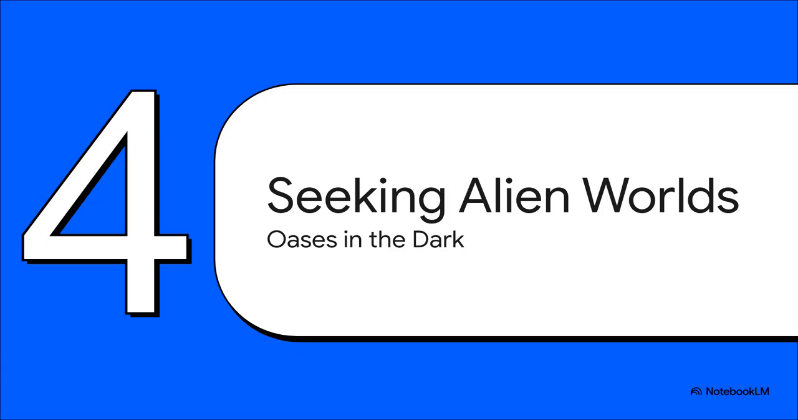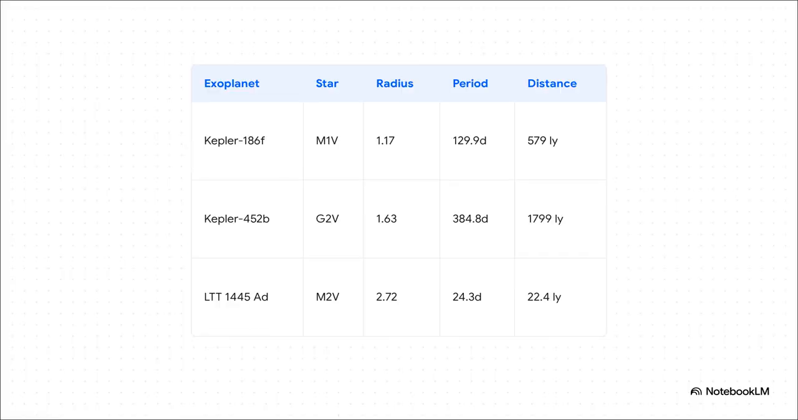Section 4. Seeking habitable alien worlds. Oases in the dark. Traditionally, our search for life is super focused. Using data from things like the Habitable Worlds catalog, we usually search for rocky planets sitting comfortably in the Goldilocks zone. Not too hot, not too cold, just right for liquid surface water to exist. We're looking at planets like Kepler 186f, orbiting a red dwarf star, or Kepler 452b, which orbits a G-type star that's actually very similar to our own sun.